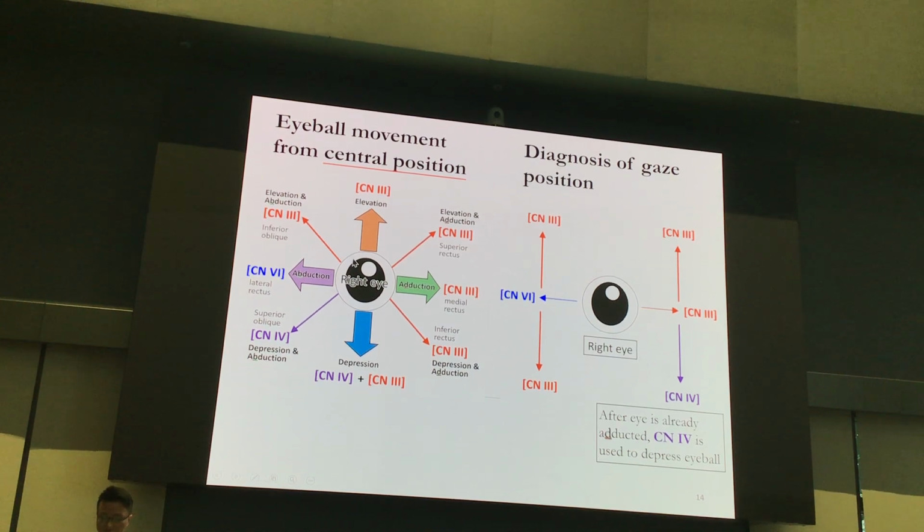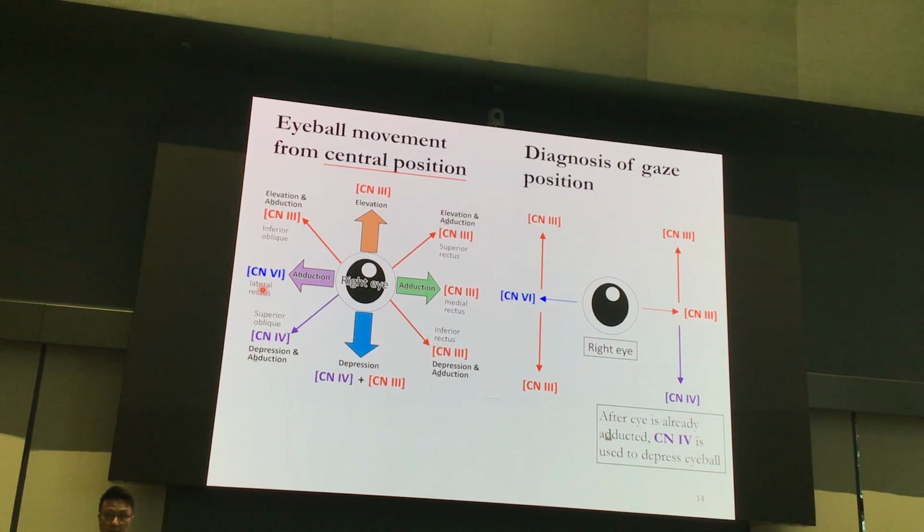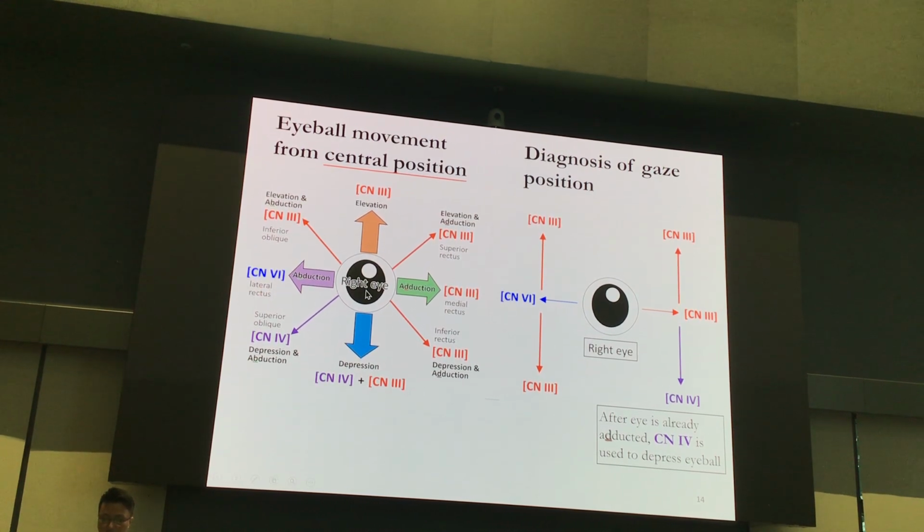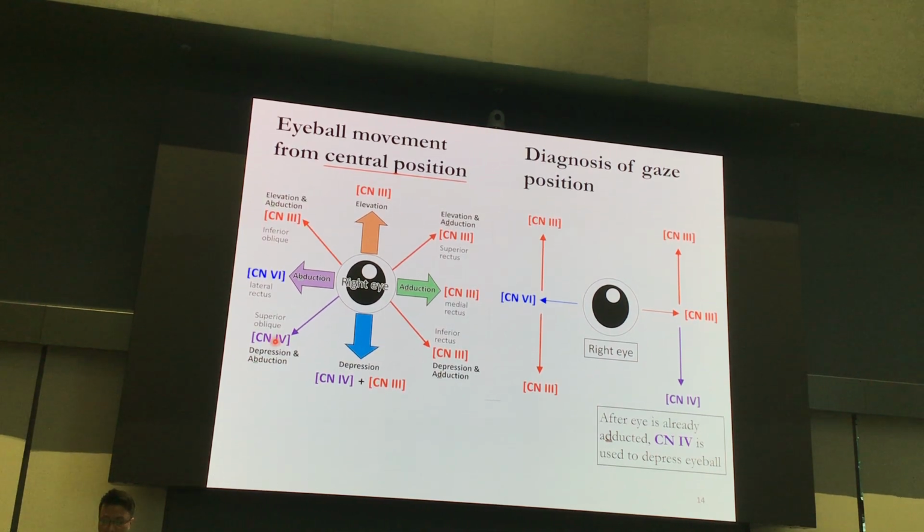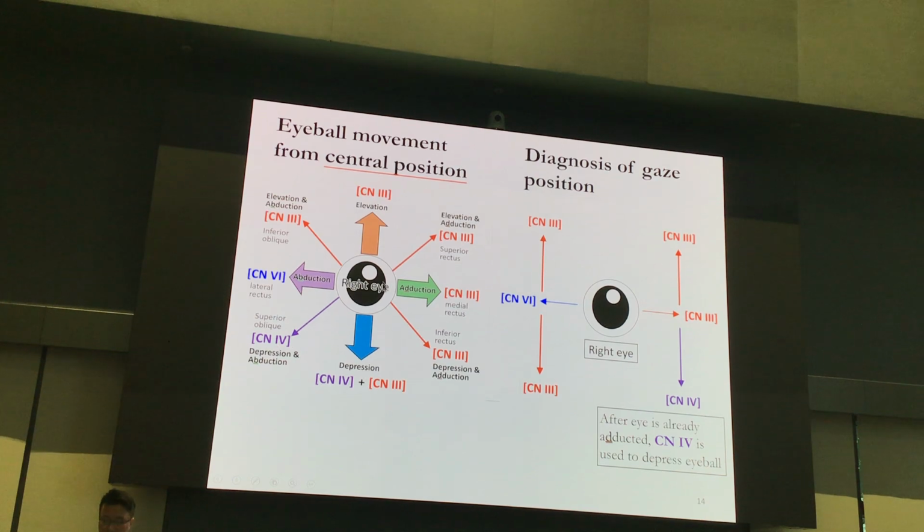The brief message is that you only need to know how the eyeball is directed based on CN6, and also how the eyeball is directed by CN4, and then the rest of the movements will depend on CN3.